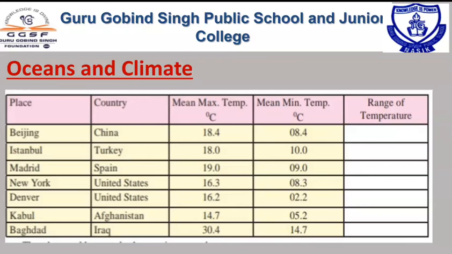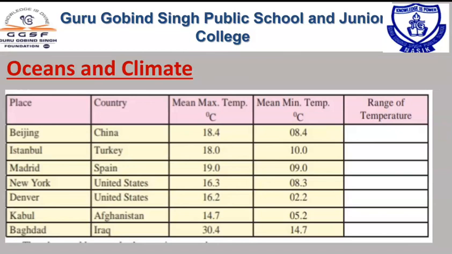When we do this activity, at the end we will get, dear children, 10 degrees Celsius for Beijing, 8 for Istanbul, 10 for Madrid, 8 for New York, 14 for Denver, 9.5 for Kabul, and for Baghdad we may get 16 degrees Celsius.